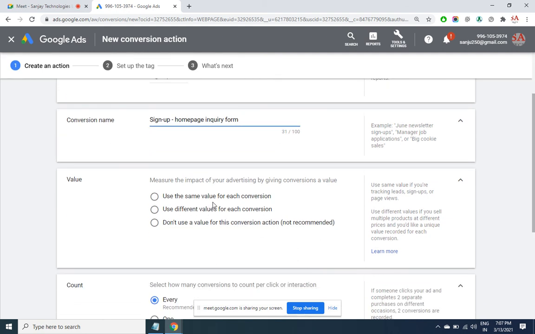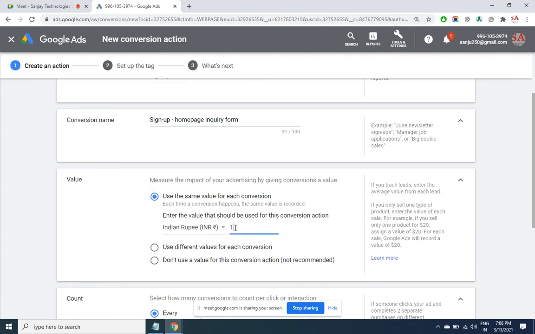Now what is the value that you want to assign? Remember return on ad spend. So we have to assign some value, then only Google will understand the value of the conversion. So for me each lead is worth 100 rupees. And however many leads happen, it is going to be 100 rupees only. But if you have a different value, that means for one conversion it is 100, but for two conversions it is, let's say, 180, and for three conversions, say, 250, then you may choose this option.